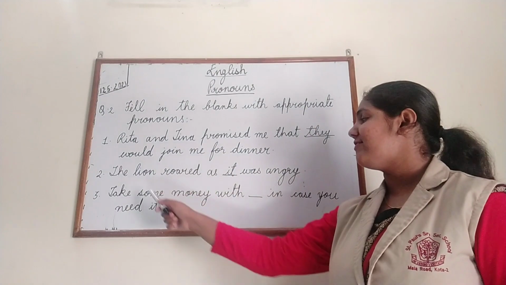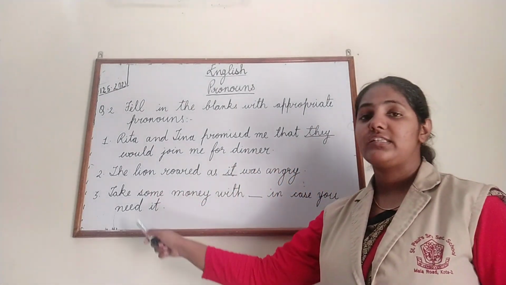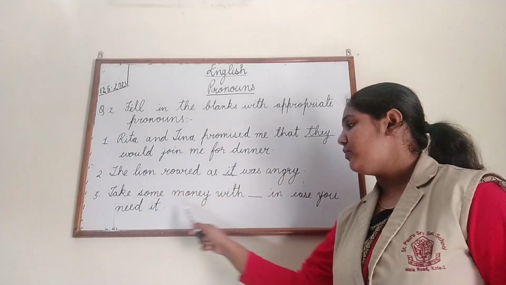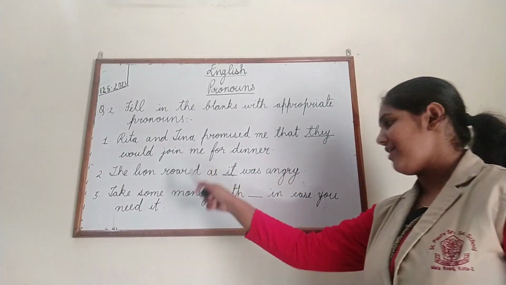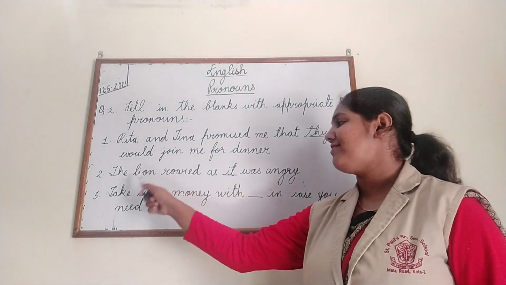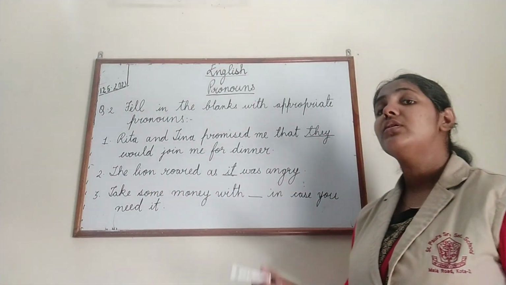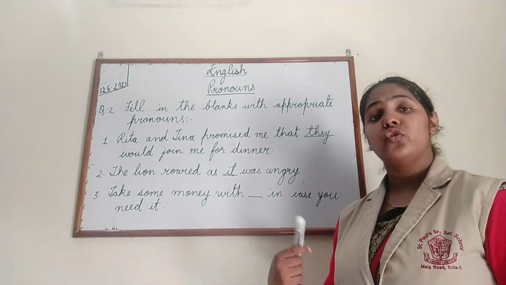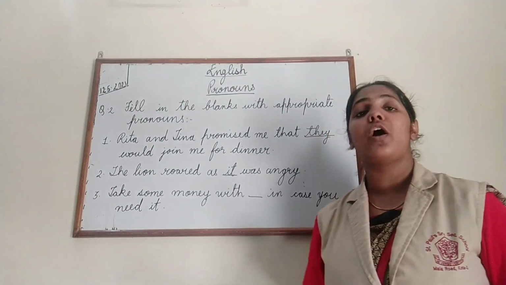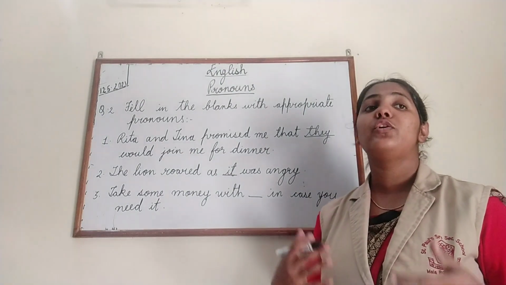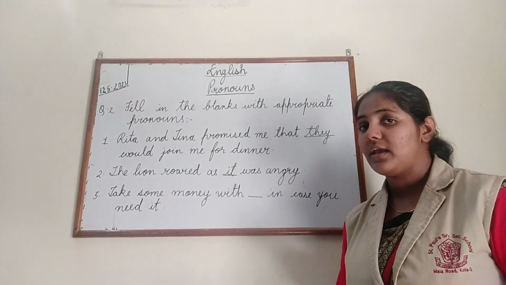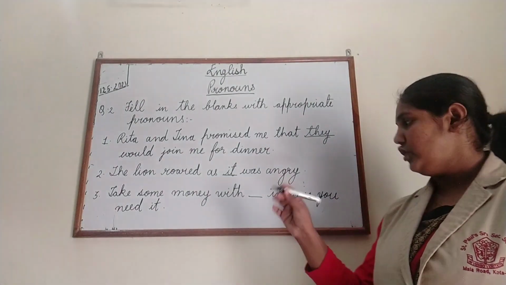Here the sentence is referring to some person we are speaking to. This sentence is expressing as if we are speaking to someone. So what do we use? Which pronoun do we use when we refer to a person to whom we are speaking? The pronoun is you.